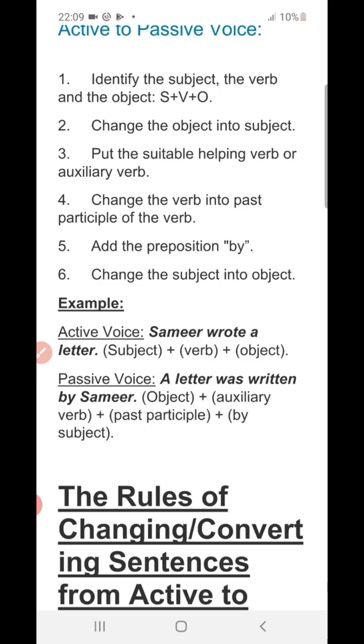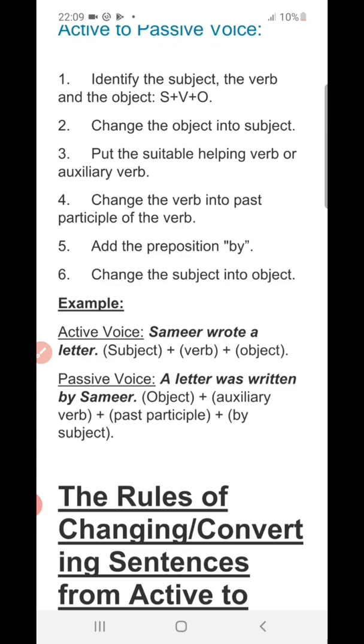So here the second form of the verb, wrote, the past form, is used. A letter. So basically letter is the object over here. So we have recognized Samir as the subject, wrote as the verb, and letter as the object. Next, see, when it turns to passive voice, what do we have? A letter was written by Samir.